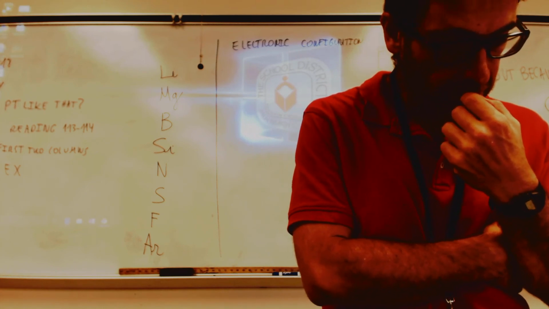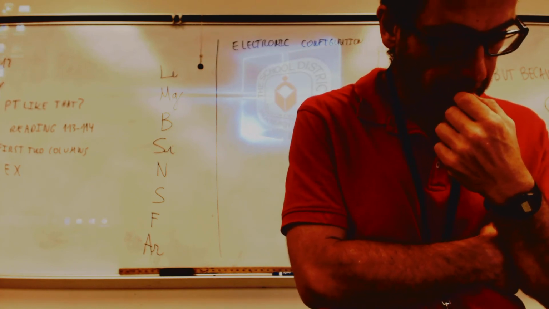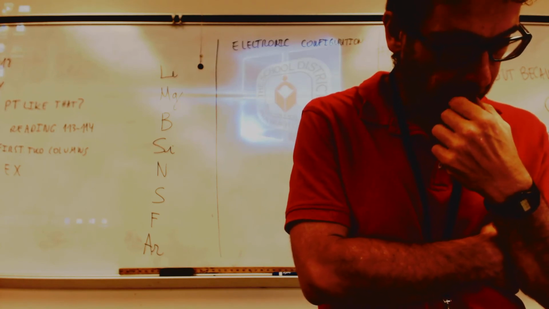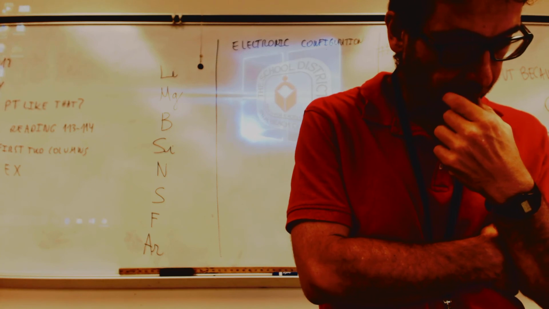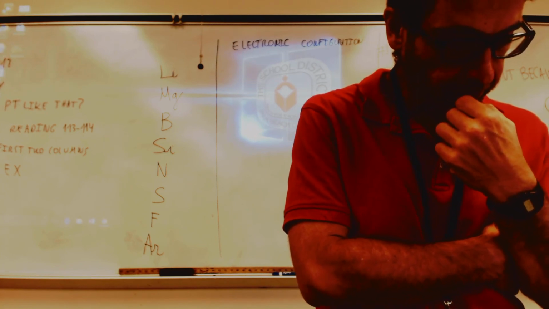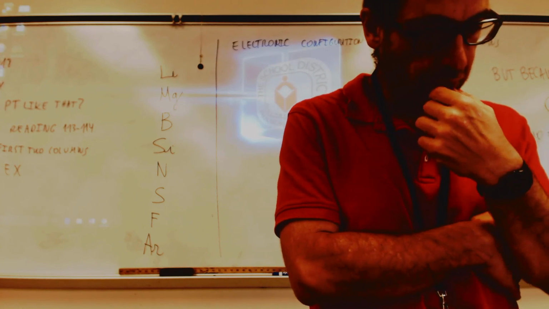Almost 50 years later, a British scientist named Henry Moseley used X-rays to order the elements based on the number of protons in each atom's nucleus. It's Moseley's method that is used to arrange our current periodic table of elements.